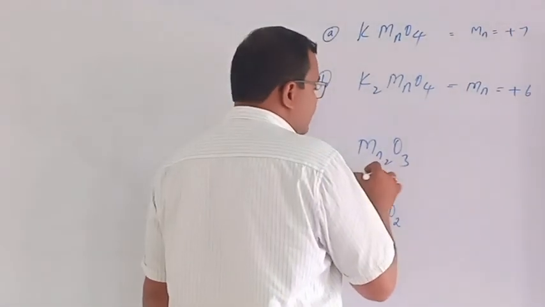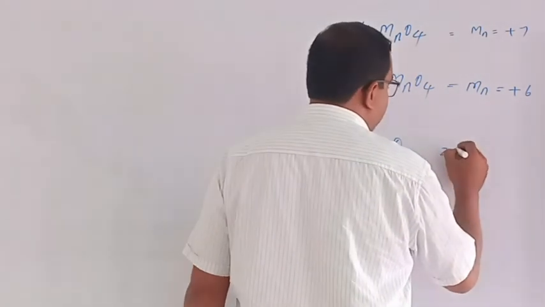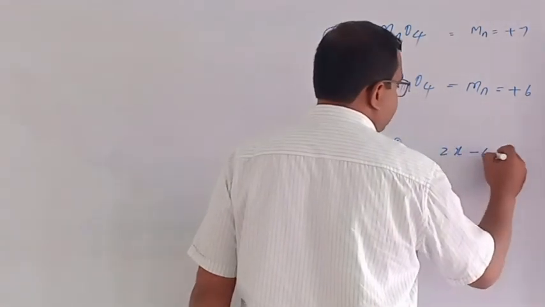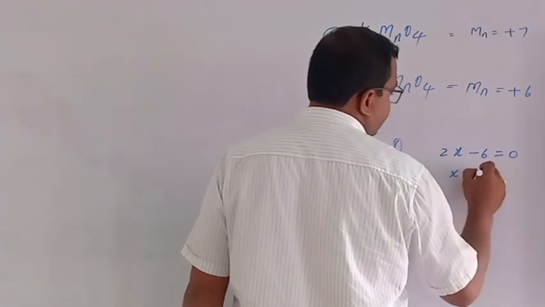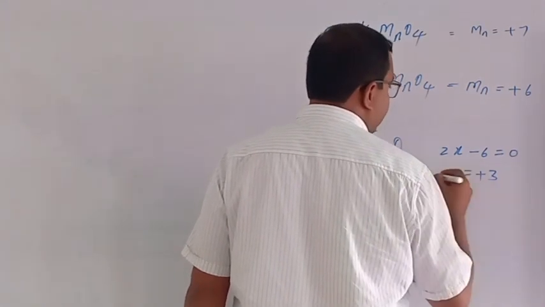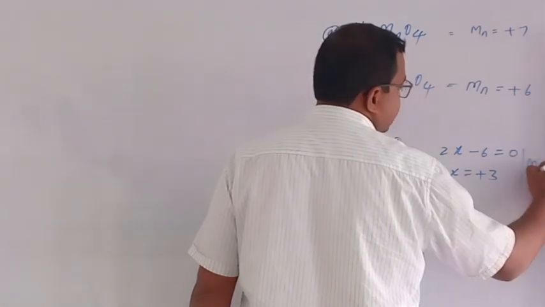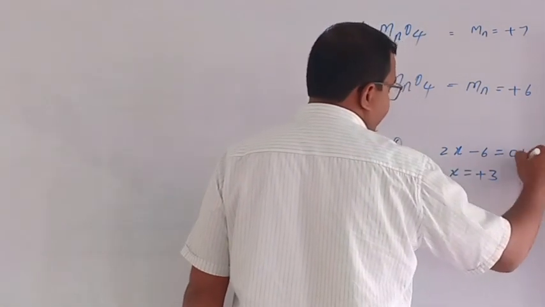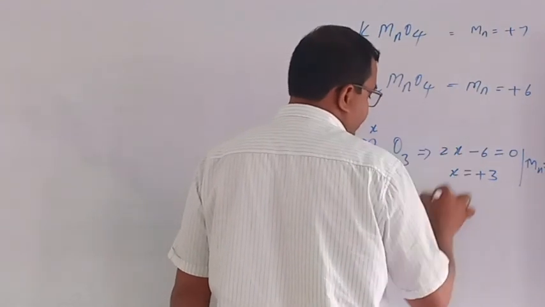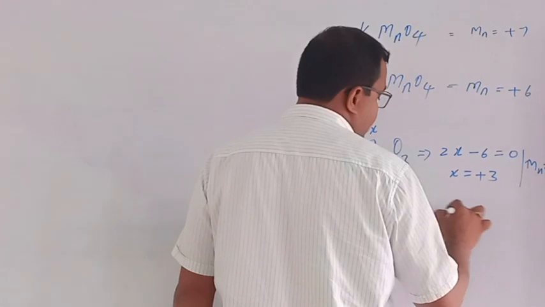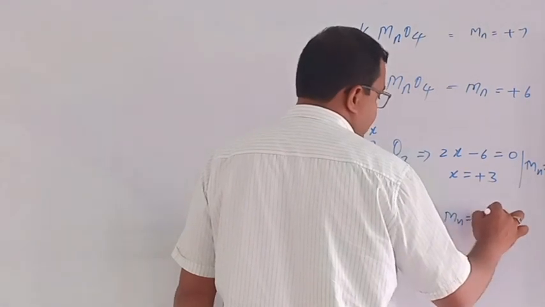Then for Mn2O3, let's calculate: 2x minus 6 is equal to 0, where x is the charge of Mn, so x is equal to +3. And for MnO2, the Mn charge must be +4.